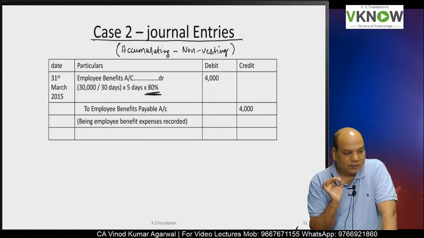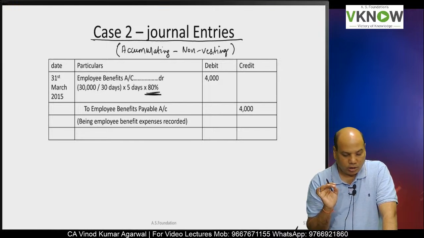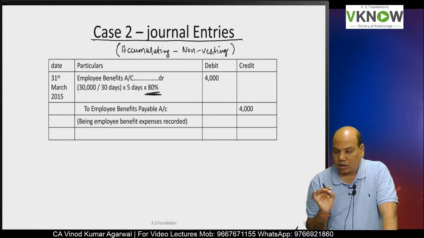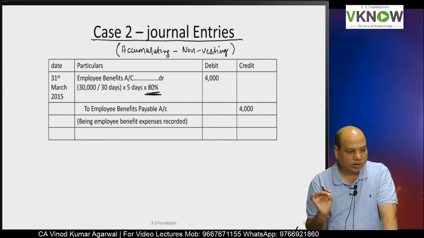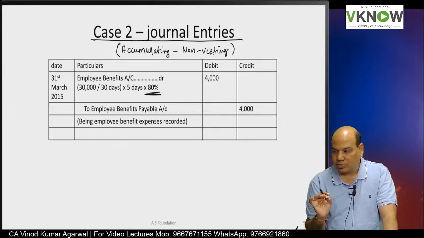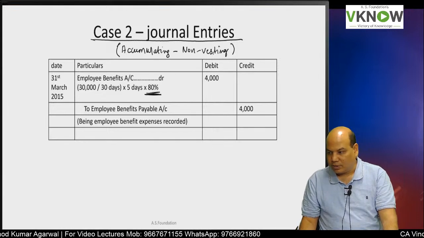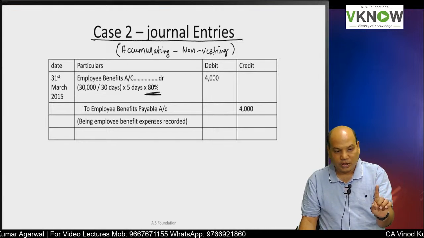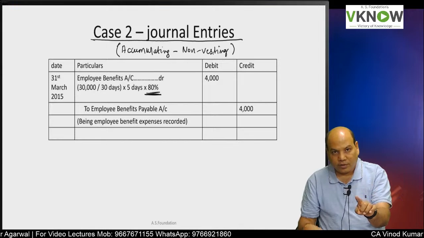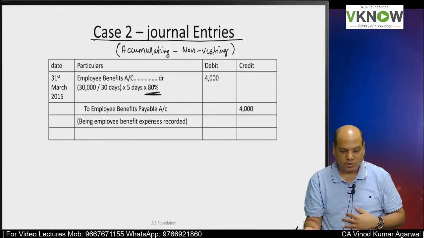Date, write down 31st March 2015. Employee benefit account debit 4,000, which is 30,000 divided by 30 days, 1,000 per day, into 5 days into 80%, since not all 5 days will be fully utilized.